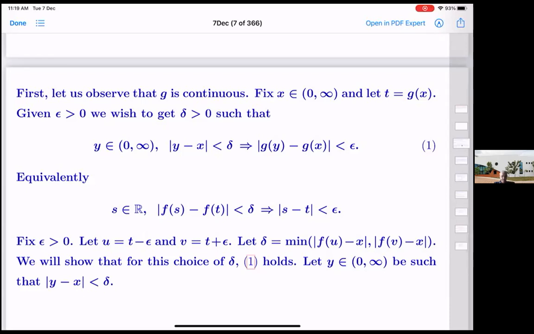So let's fix epsilon. This helps in thinking how we are going to choose delta. Let u be t minus epsilon and v be t plus epsilon.